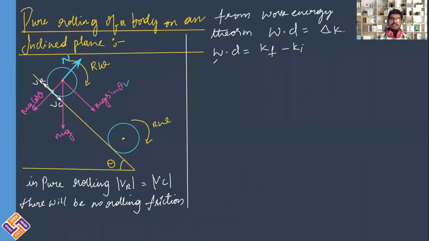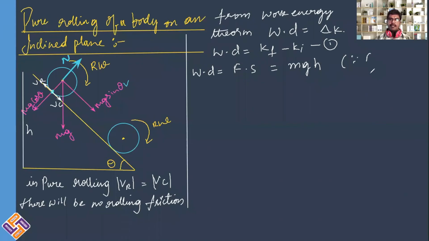This is equation number 1. We know work done is equal to force into displacement, and the force is the gravitational force pulling this body in the downward direction. I will write it as mg, and the height through which it is falling down I am writing as h. Therefore the displacement of this rolling body is h, since F is equal to mg and displacement s is equal to height h. Let me take this as equation number 2.